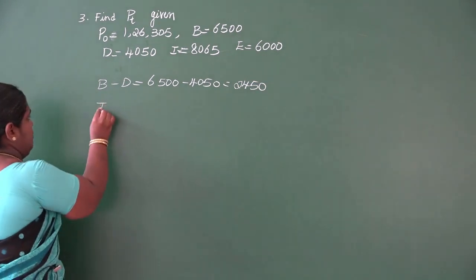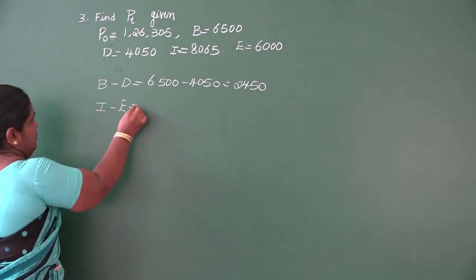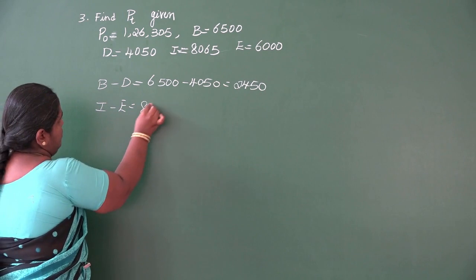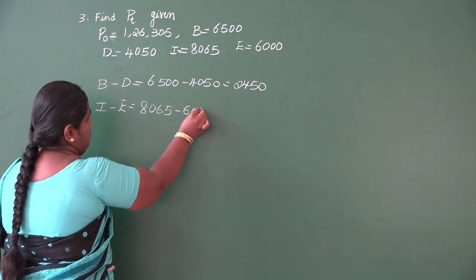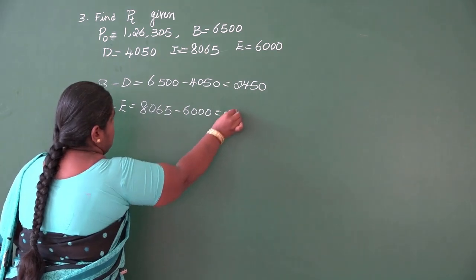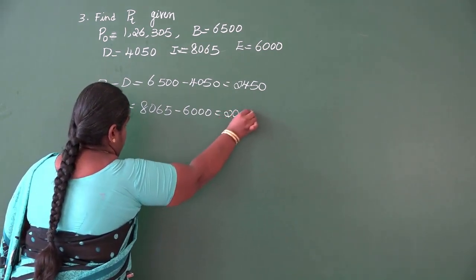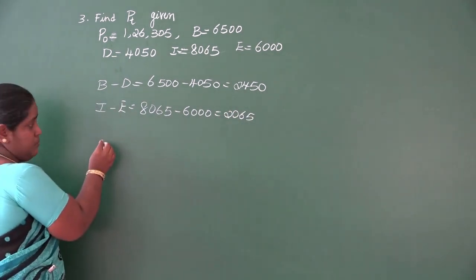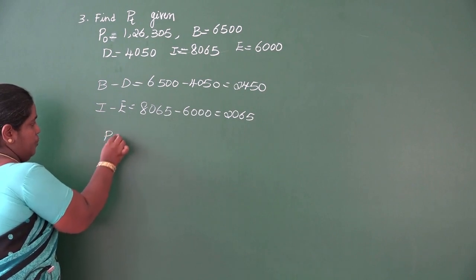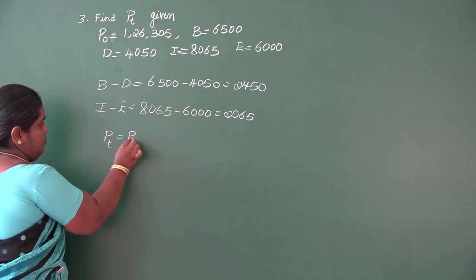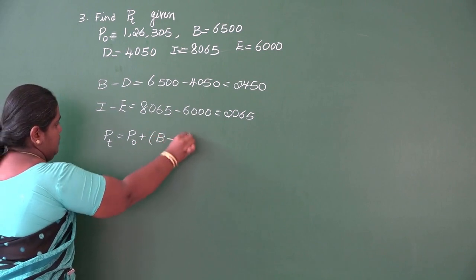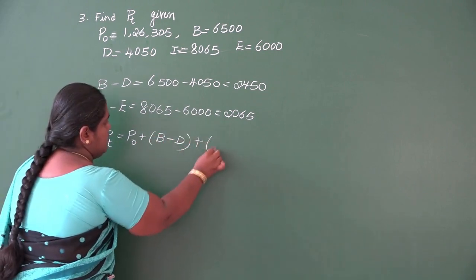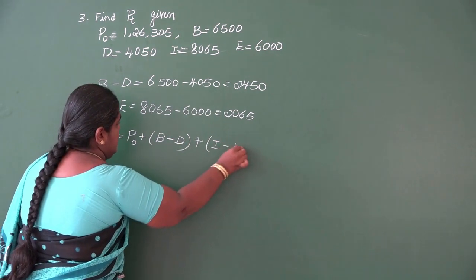Then I minus E, I value is 8,065 minus 6,000 will get 2,065. Now we'll substitute in the formula PT equals P0 plus B minus D plus I minus E.